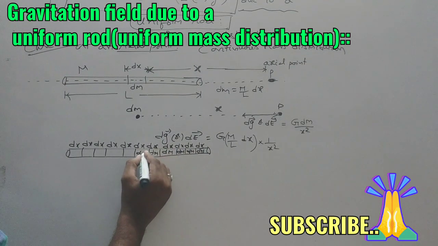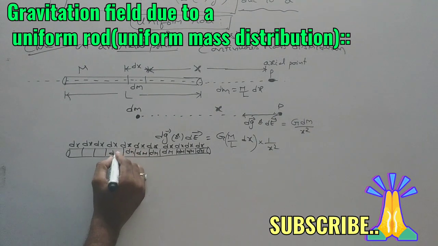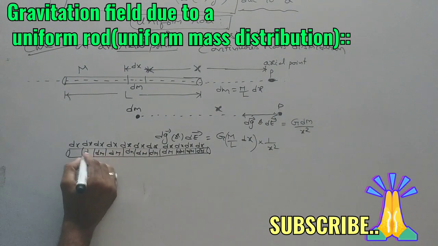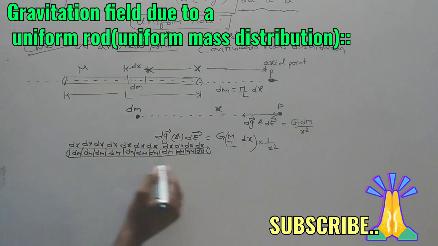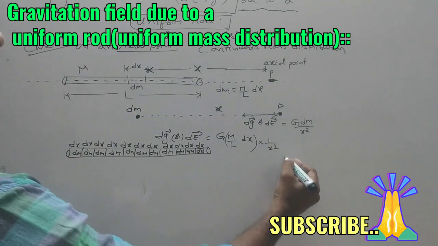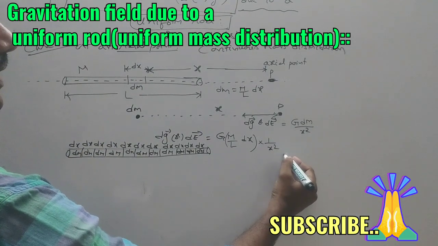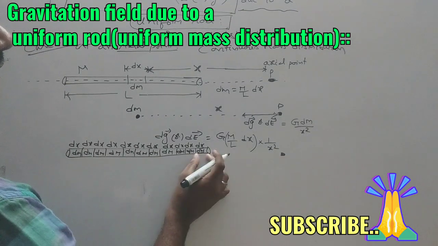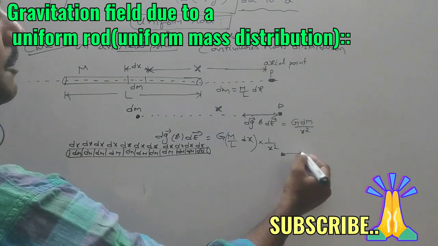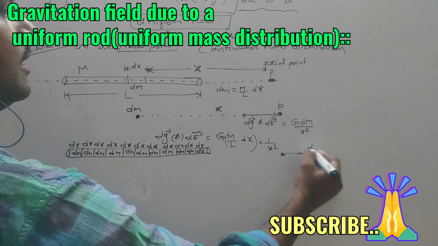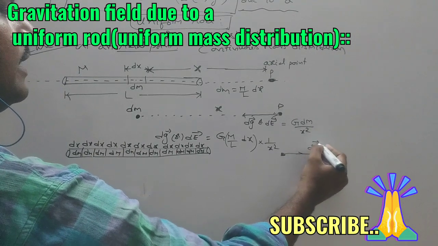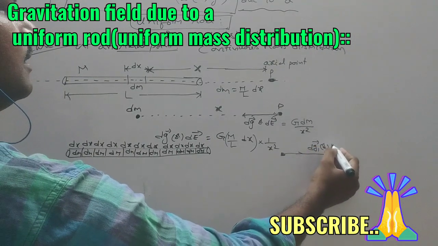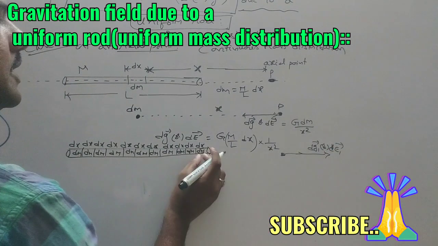Each dm will act as a point mass at this point P, and it will produce a gravitational field dE1.